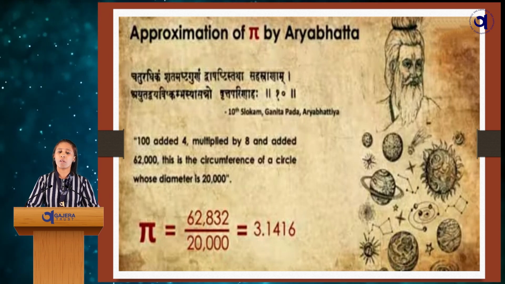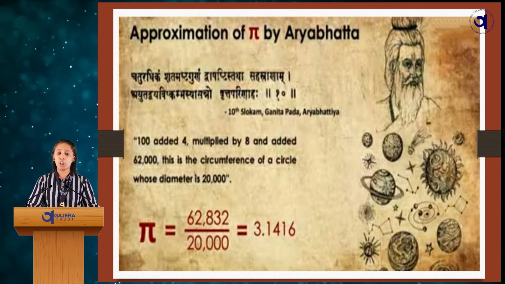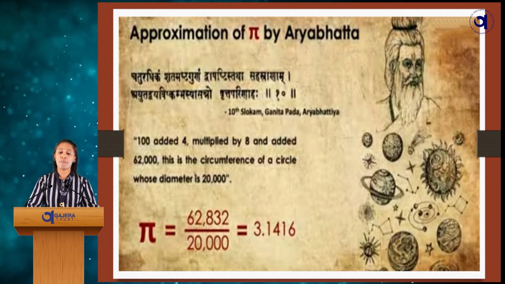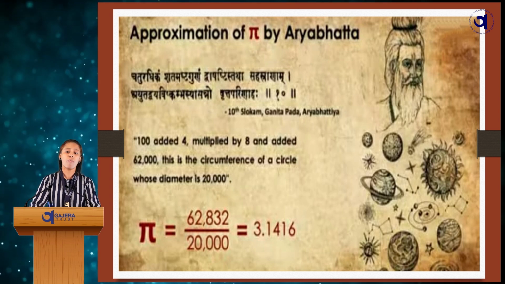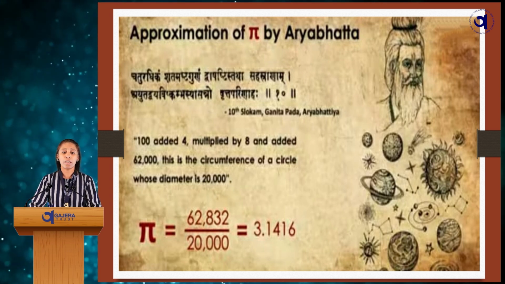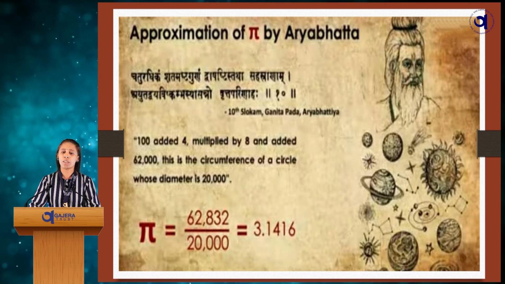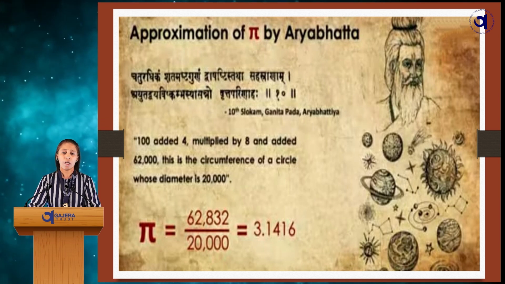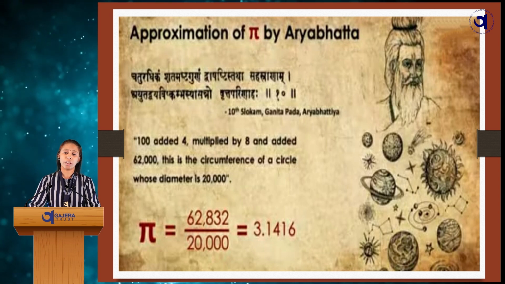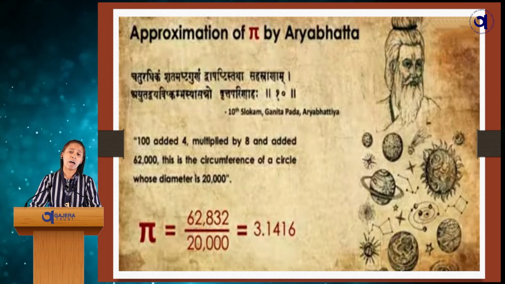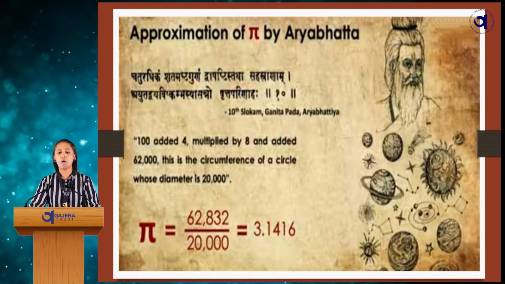He also gave the value of pi as 62,835 divided by 20,000, which gives 3.1416, which is approximately the same as today's value. This we can find in the Aryabhatiya, where Aryabhatta clearly mentioned the value of pi.